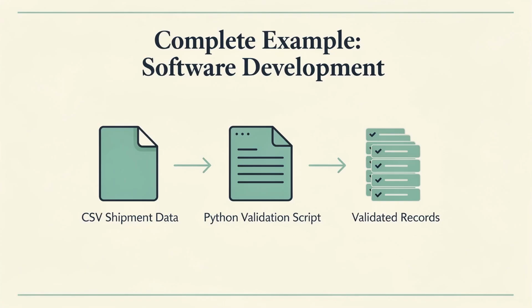Consider a software development task. Instead of saying, "write a Python program to read a file," we define a role for a senior developer, provide context about a daily CSV file containing shipment data, and set an objective to validate records and calculate total duty. We add constraints for Python 3.12, pandas, and error logging. The prompt now describes exactly how the code should behave when problems occur.